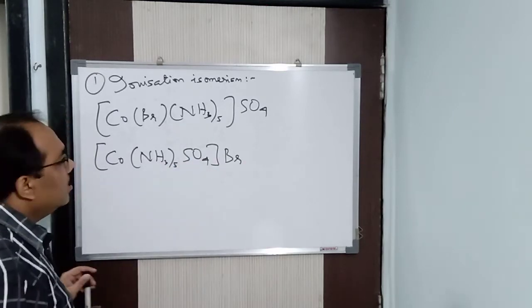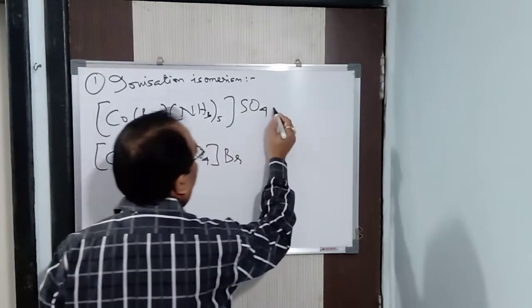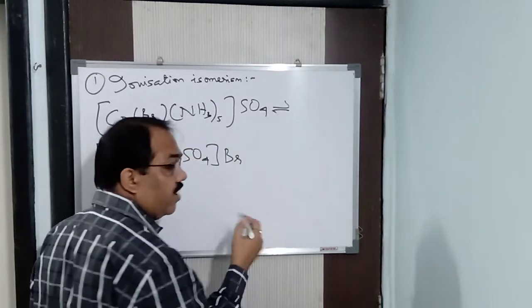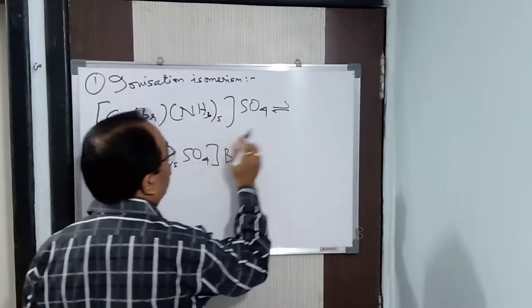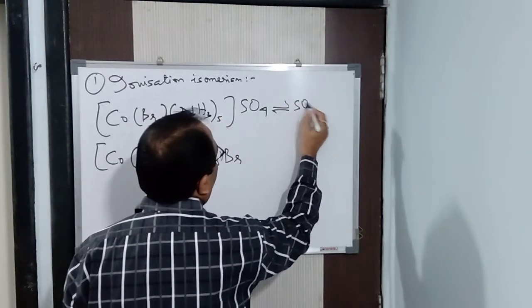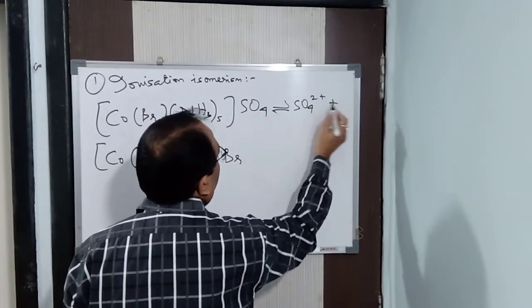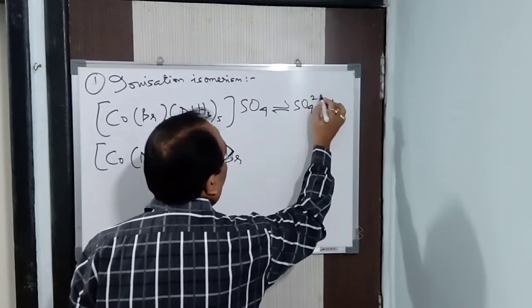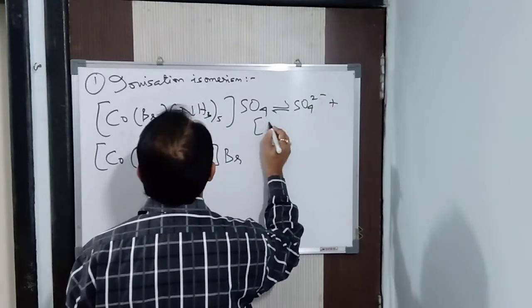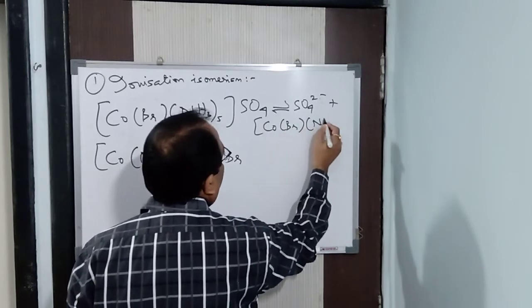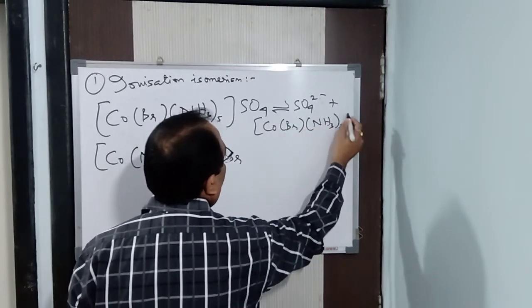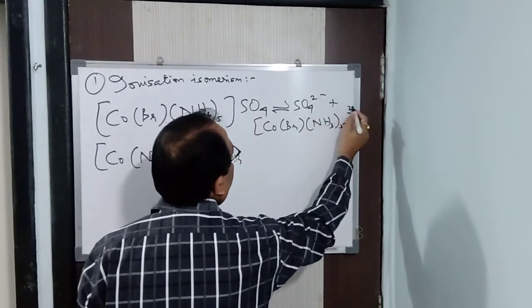How do we come to know? It will dissociate, and I said it will produce different ions in solution. So in the aqueous solution, this compound will give you SO4 2 minus plus [Co(Br)(NH3)5] 2 plus.